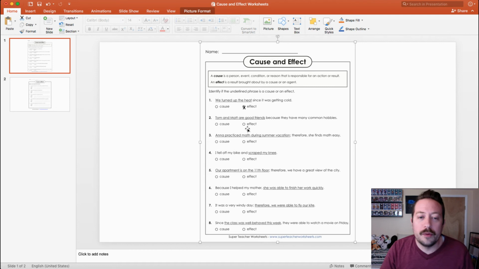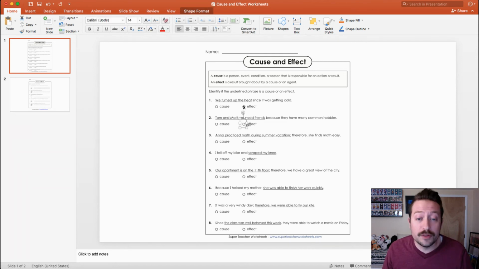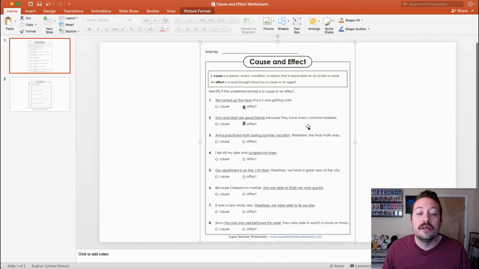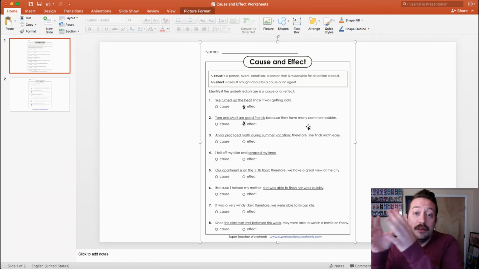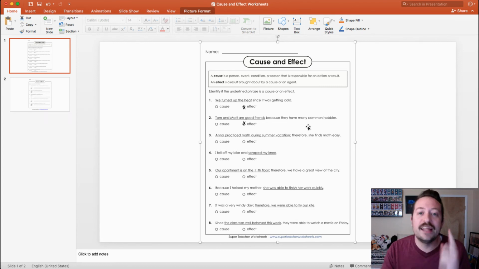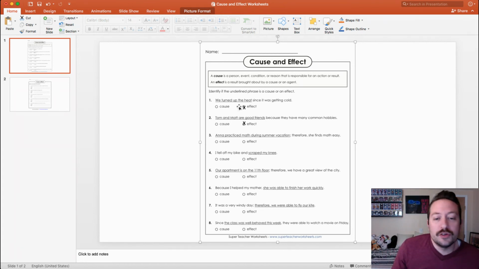I'm going to do one more with you, actually. Tom and Matt are good friends because they have many common hobbies. Would Tom and Matt are good friends be the cause or effect? This would also be the effect, and here is why. Tom and Matt have many common hobbies, meaning they like to do the same things. And because of that, they are good friends. So that's the result of that. All right, you're going to finish it off. You're just going to tell me whether it's the cause or the effect for each one.